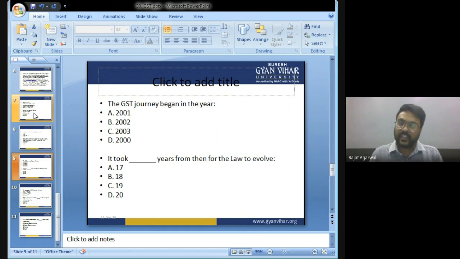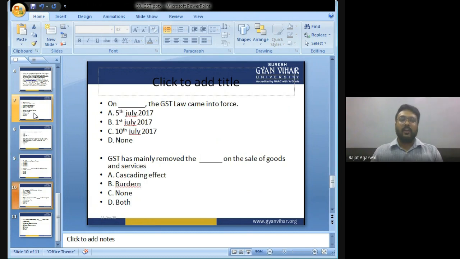The answer is it took 17 years for the law to evolve. The GST law came into force on: 5th July 2017, 1st July 2017, 10th July 2017 or none. The answer is 1st July 2017.